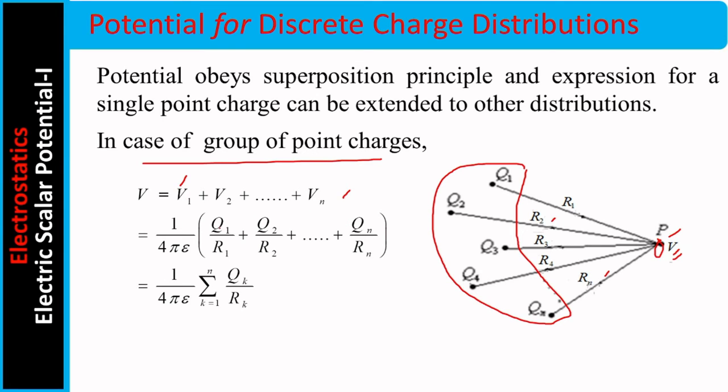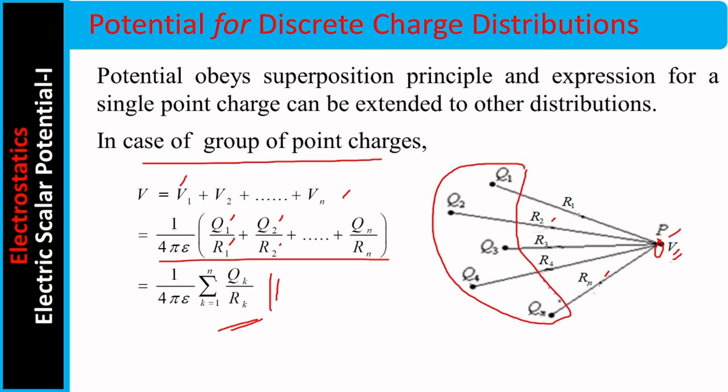V1 is 1 by 4 pi epsilon, Q1 by R1, V2 is Q2 by R2, and so on. This is somewhat lengthy, so you can make it compact by using the symbol sigma. So the superposition principle helps us extend the expression for potential due to a point charge to the field due to several point charges.